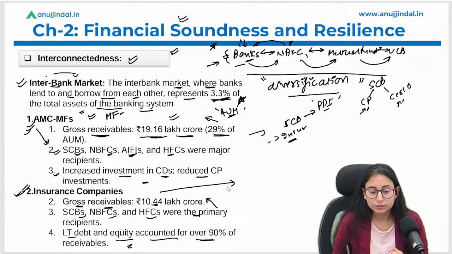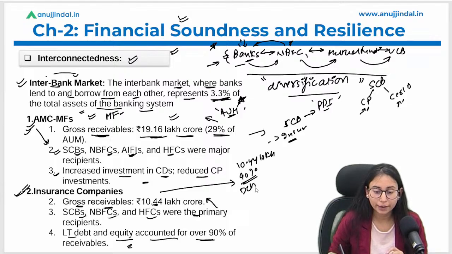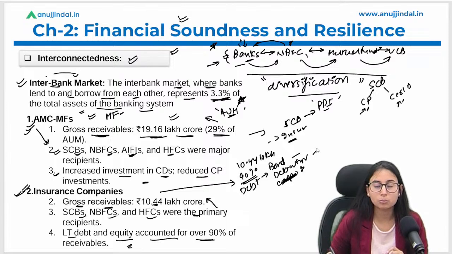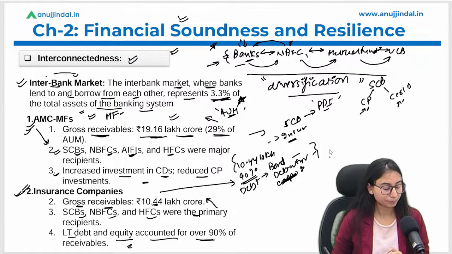So under this, more than 90% is related to debt. That means investment in bonds, in debentures. Corporate bonds will not come here, but since it is related to banks, debentures and bonds will come. Okay, I hope it is clear.